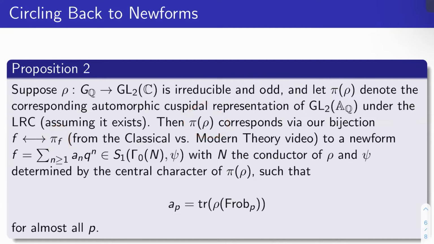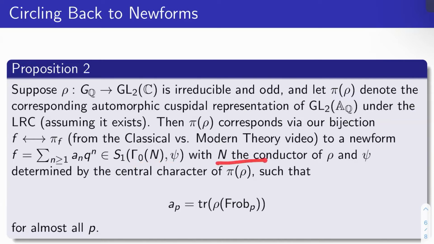That's the claim. And which new form is it? Well, it corresponds to a new form f with Fourier coefficients, let's call them a sub n. Where does this new form live? That's the first thing. It lives in S1, which is crucial. It's weight 1. It's on gamma 0 of N with character psi.